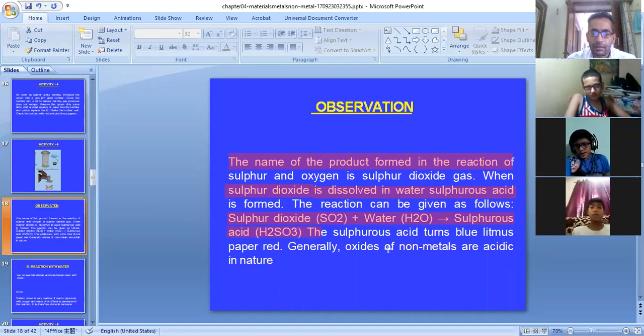Because sulfur is a non-metal, the observation is it will turn blue litmus red and it will not show any result on the red litmus. Red litmus is for the basic solutions, blue litmus is for the acidic solutions, and finally the finding is non-metals are acidic in nature.